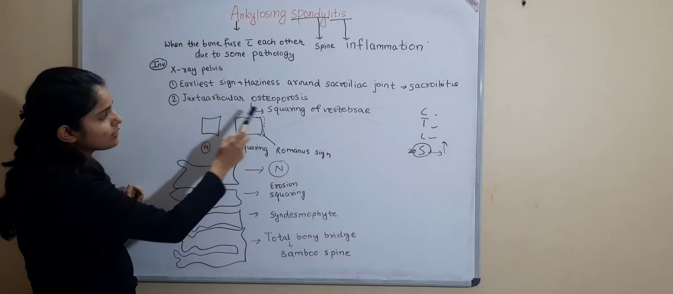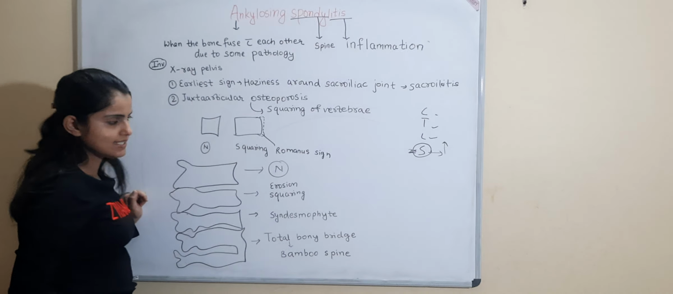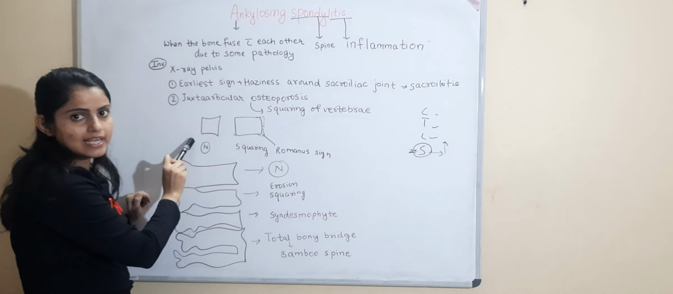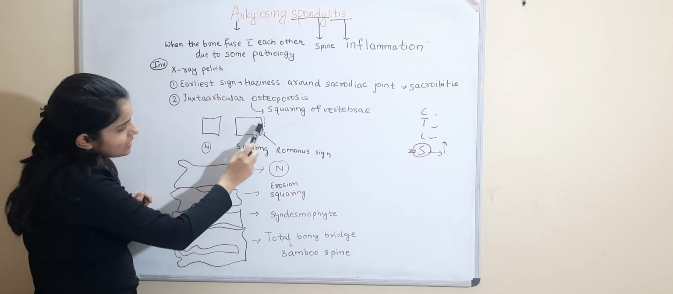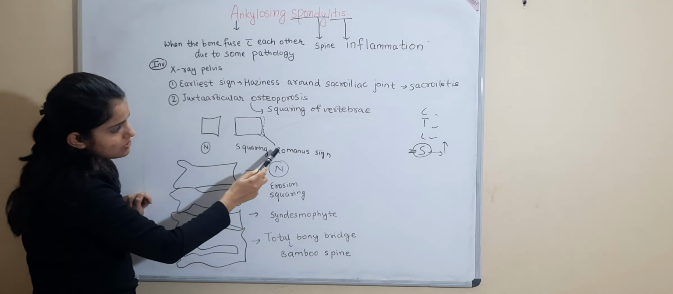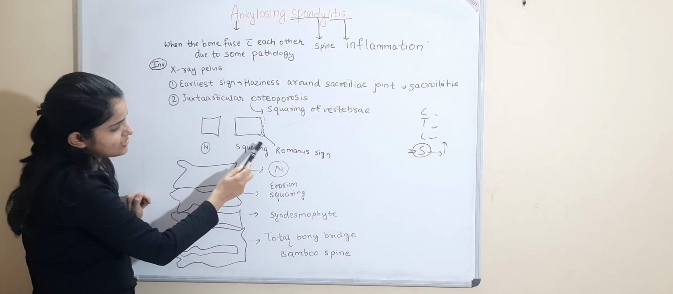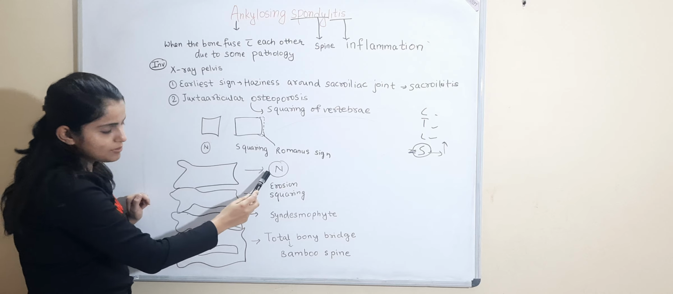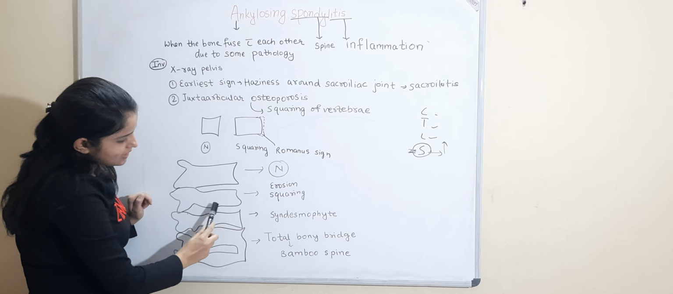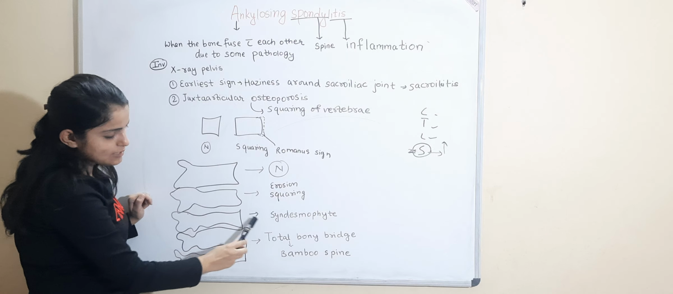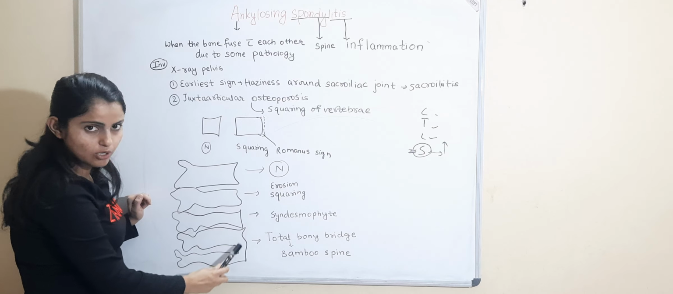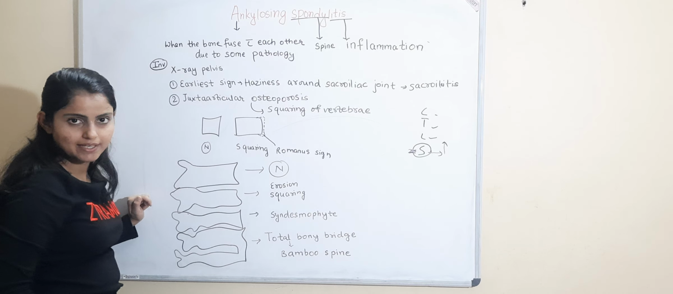And juxta-articular osteoporosis, squaring of vertebra is seen. Suppose this is the normal vertebra in lateral view, then there will be squaring of the vertebra. It is also called erosion around the periphery of the vertebra. It is called Romanus sign. This is the normal vertebra, and there will be erosion and squaring, then formation of syndesmophytes, then a total bony bridge will form, which is called bamboo spine.